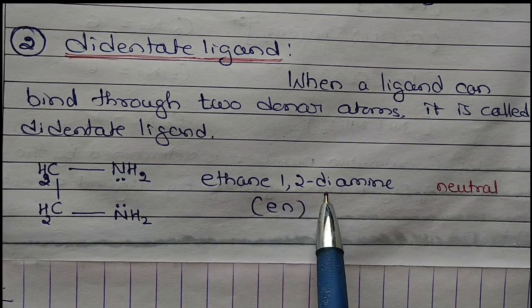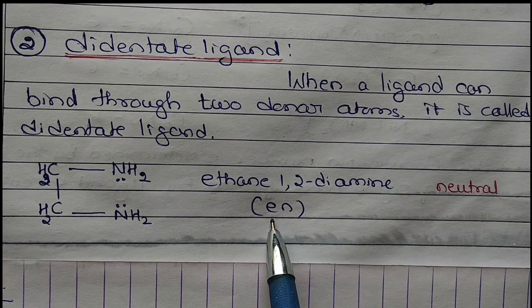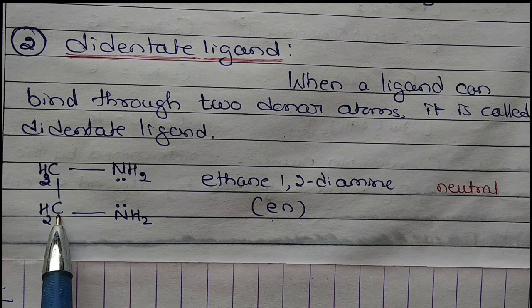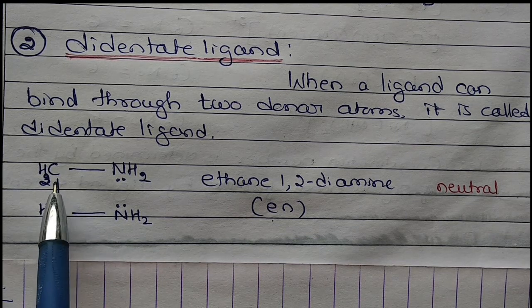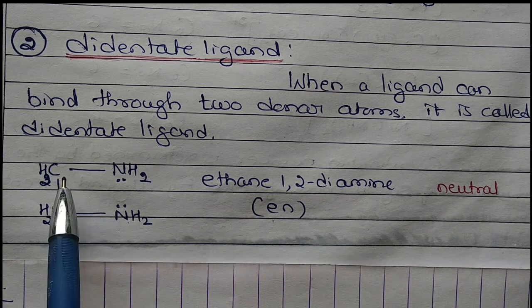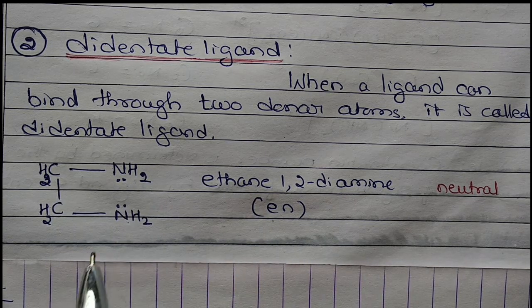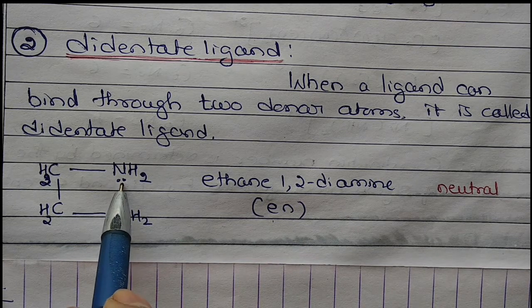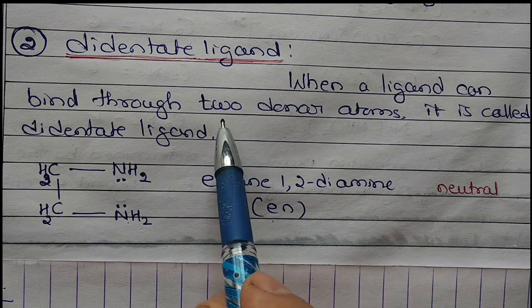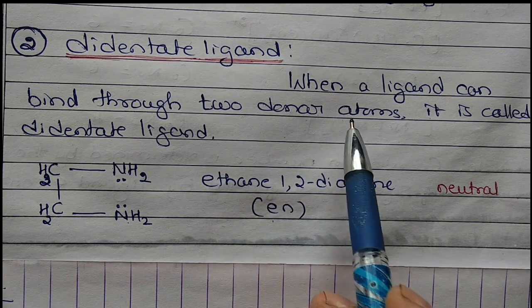ethane-1,2-diamine, normally written as en. What is its formula? Ethane, CH2CH2: since there are two carbons it is eth, single bond, ethane. The first carbon has an amine group, the second also has an amine group. Now observe here: this is one nitrogen atom and this is another, so two donor atoms are present.